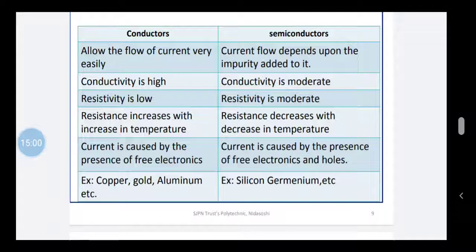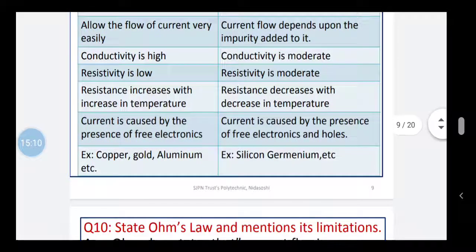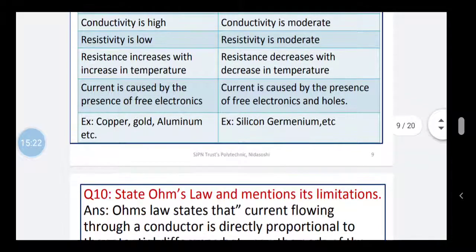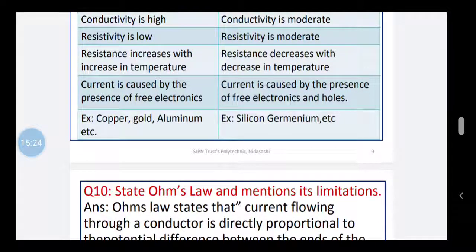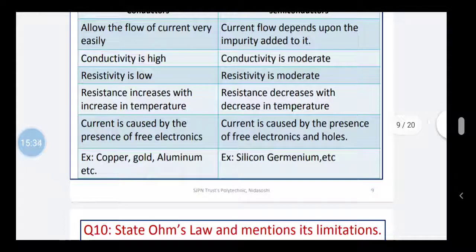Next difference: in a conductor, resistance increases with an increase in temperature. In a semiconductor, resistance decreases with an increase in temperature. The next difference is that current in a conductor is caused by the presence of only free electrons, and in a semiconductor, current is caused by the presence of free electrons and holes. Examples of conducting materials are gold, copper, aluminum, etc. Examples of semiconductors are silicon, germanium, etc.